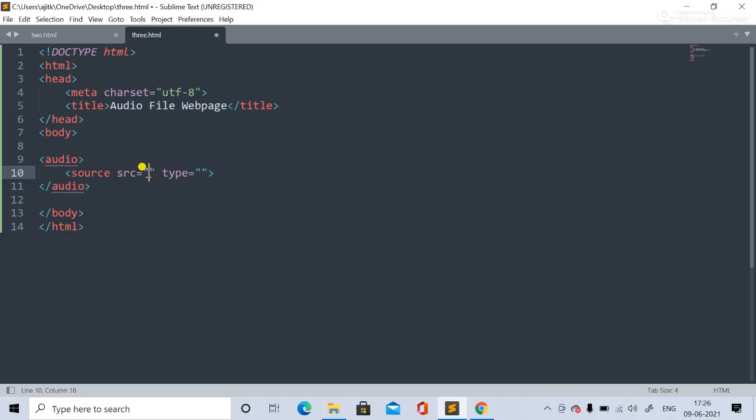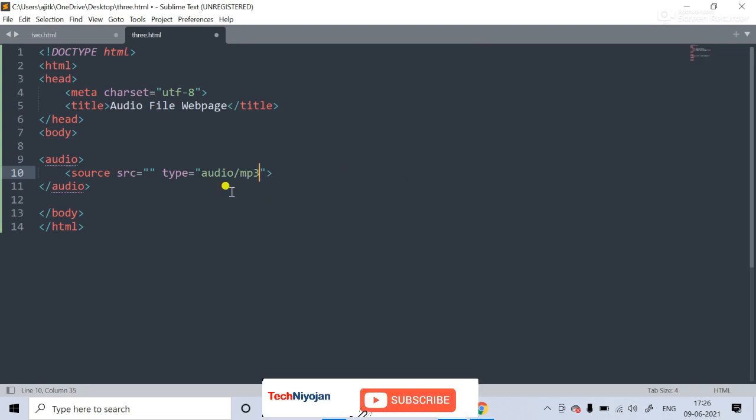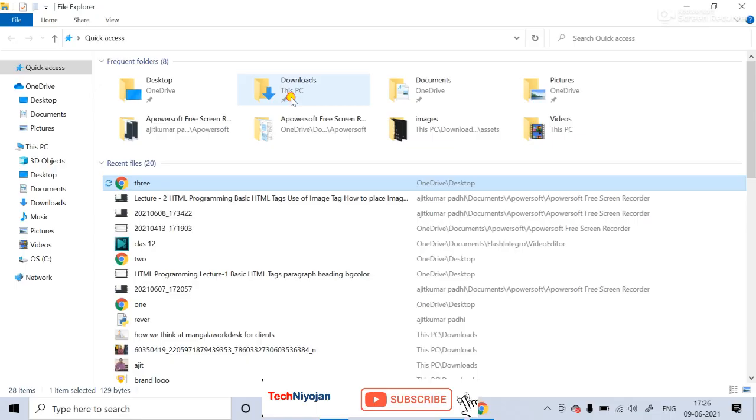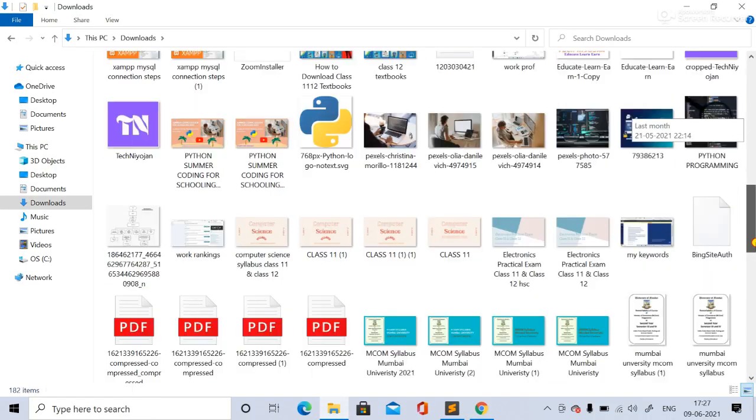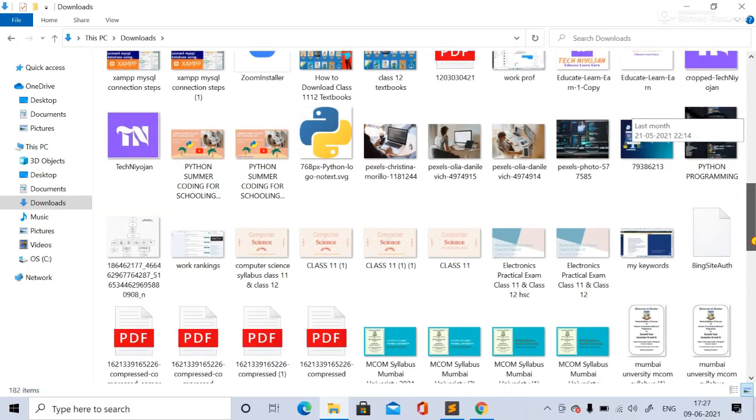So let's take an mp3 file for this, and the type should be mentioned over here. So I will take audio slash mp3. Let us take the mp3 file from where it is.